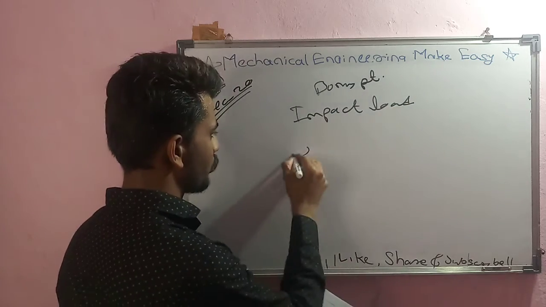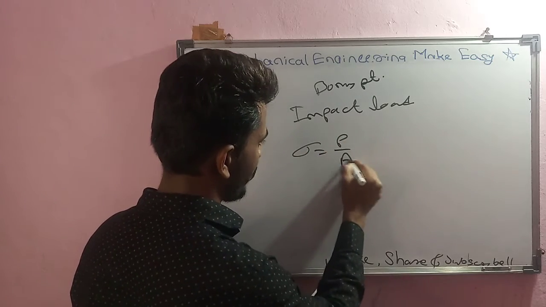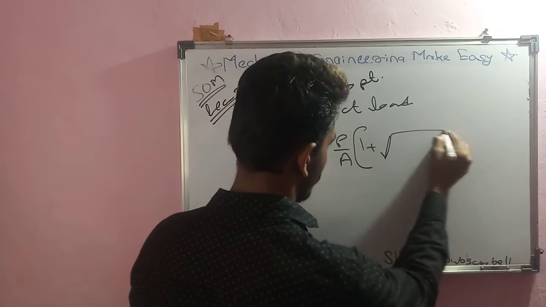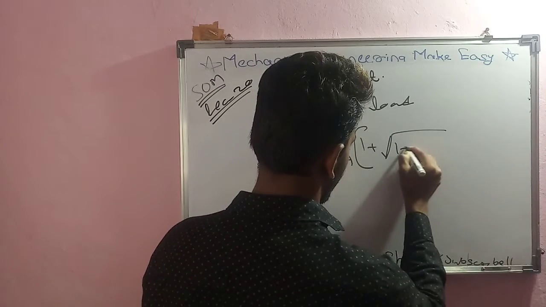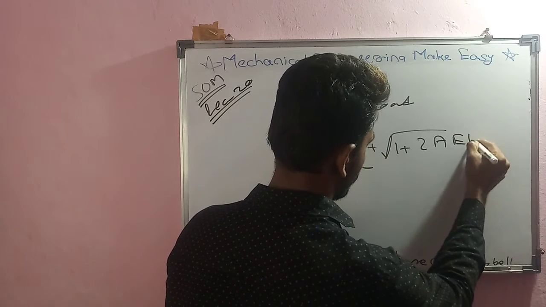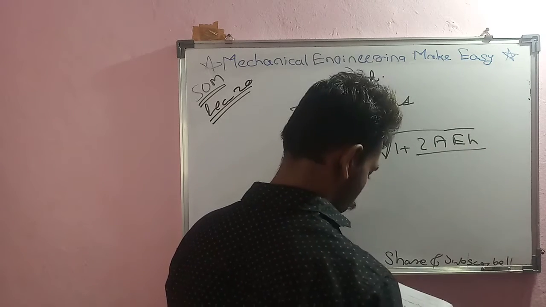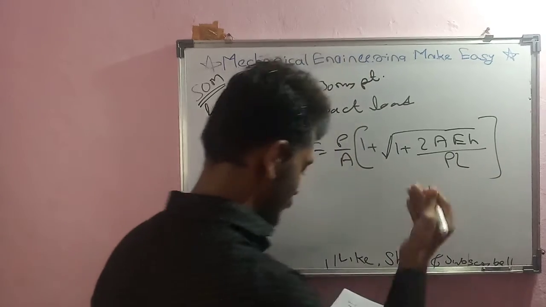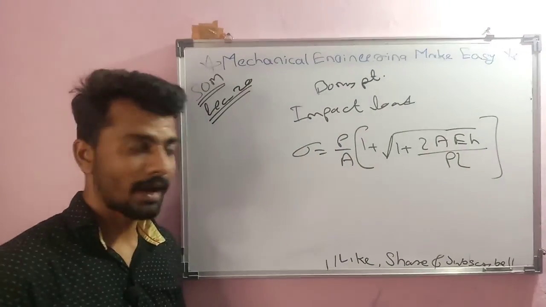For impact load, stress will be P by A into, in bracket, 1 plus under root of 1 plus 2AEH upon PL. This is the formula, and what are the parameters here?